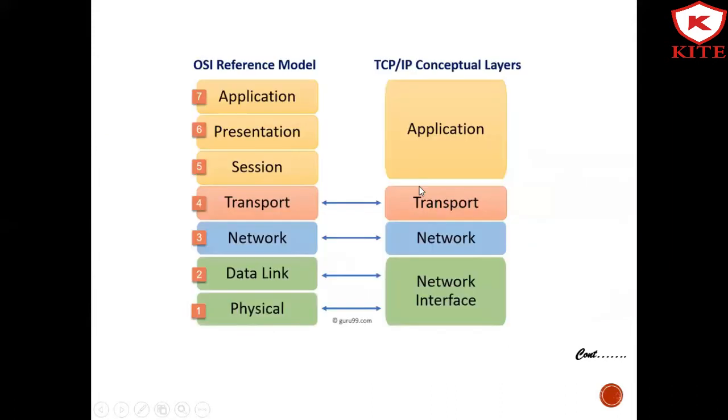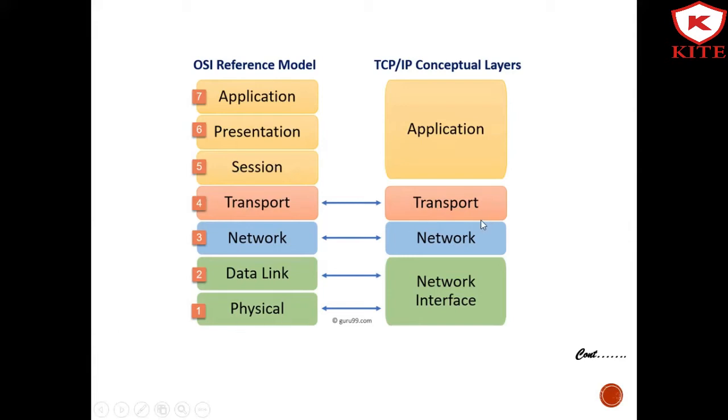Here we can see in this diagram the OSI reference model and the TCP/IP layers. The application layer includes the application, presentation, and session layers, then the transport layer, and the network, data link and physical layers in the OSI layer model.